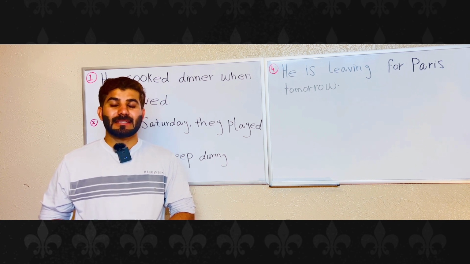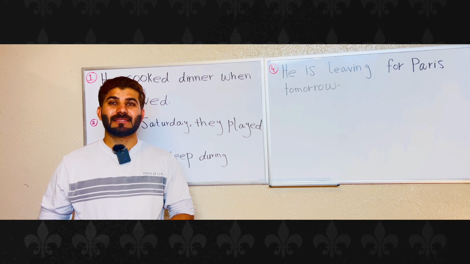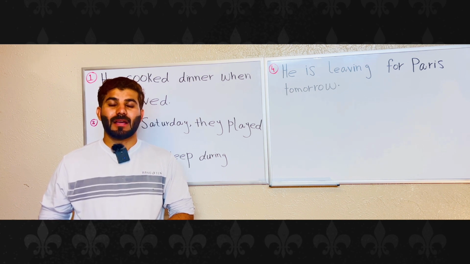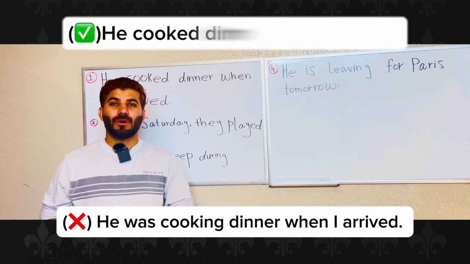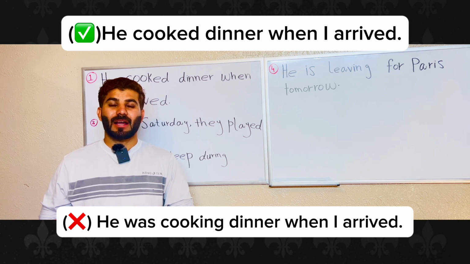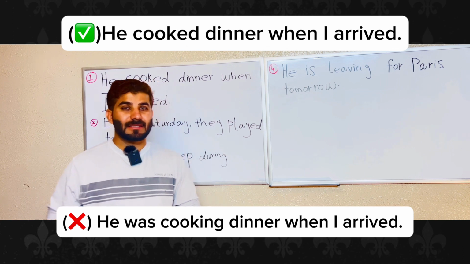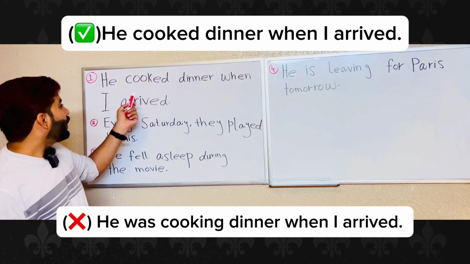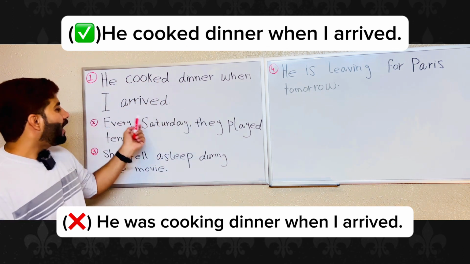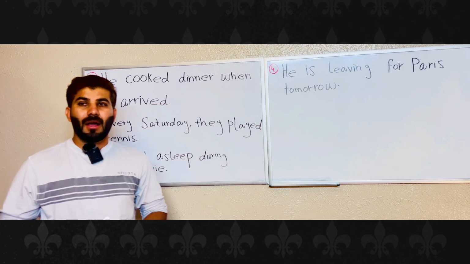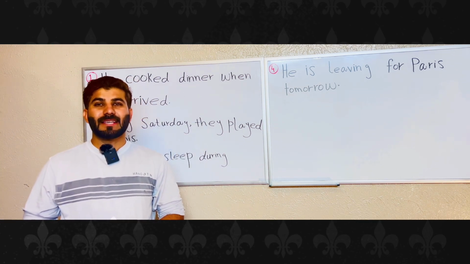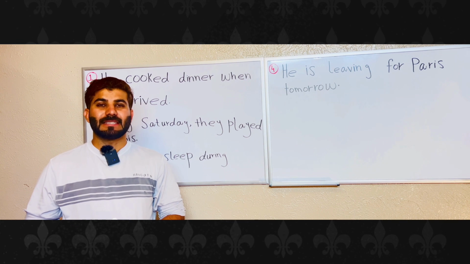In such cases, the past simple tense is more appropriate. For example, he was cooking dinner when I arrived. This sentence is incorrect, so the correct sentence will be he cooked dinner when I arrived, because the action of cooking dinner is already completed.